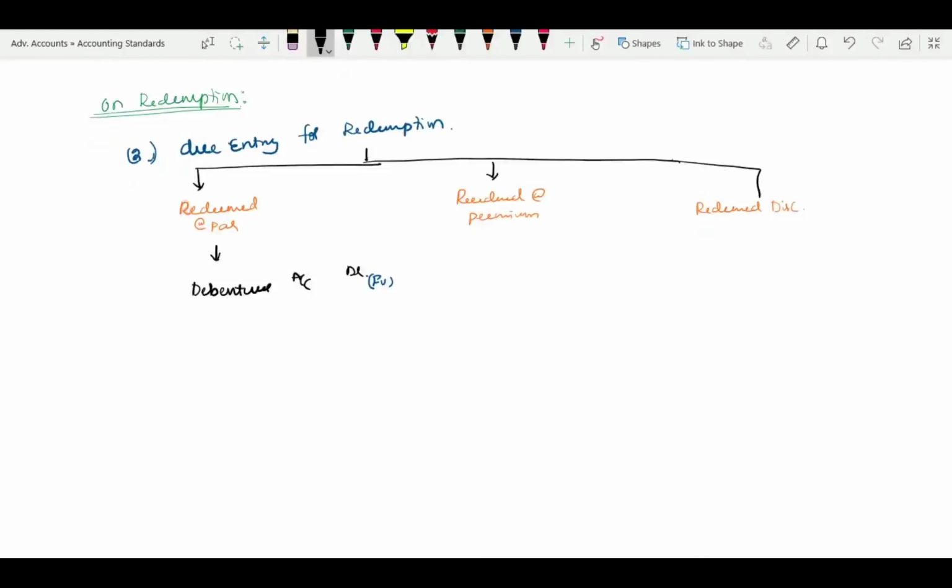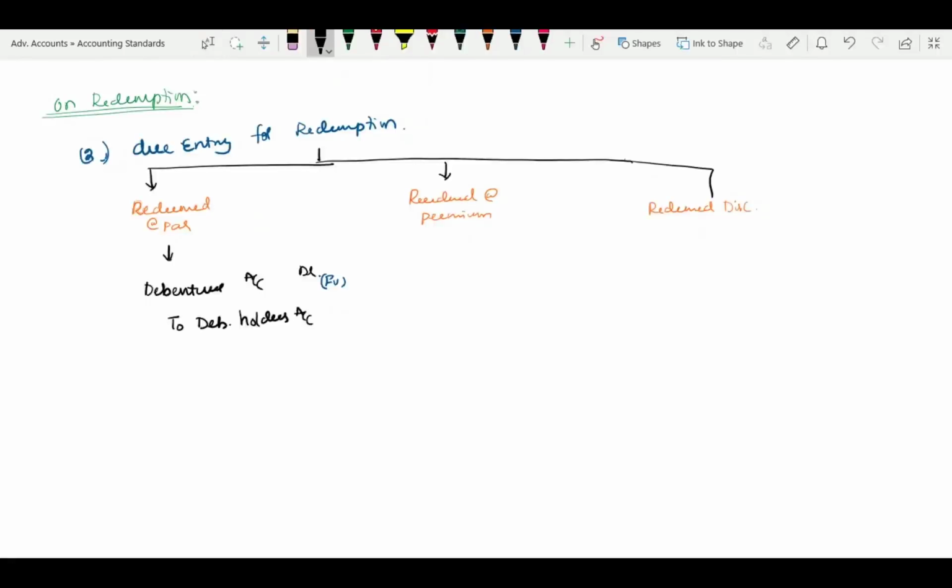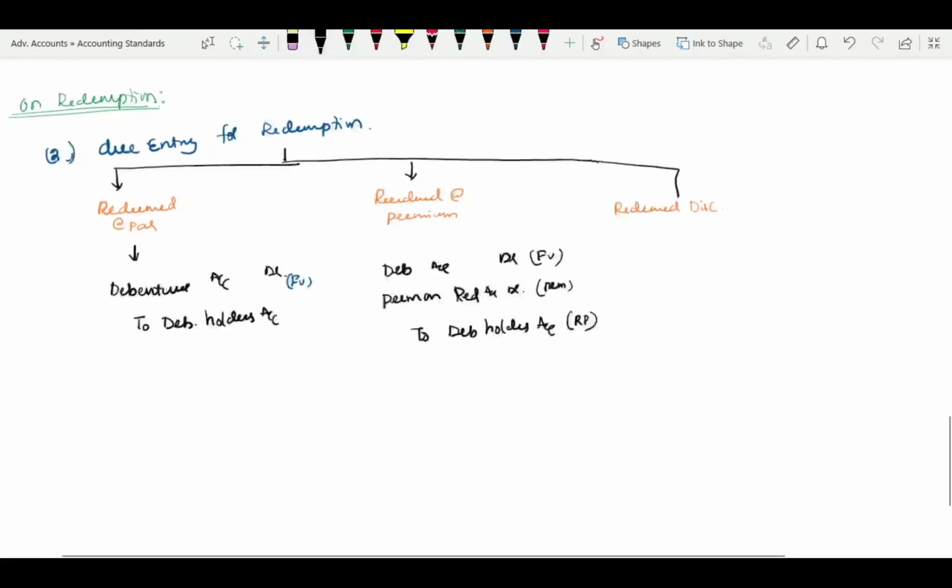Now, debentures account at face value. Since it is at par, debentures account debit to debenture holders account, only face value. Next, if it is premium, the entry is debentures account debit at face value, premium on redemption account debit, to debenture holders account. So this is the redemption price.